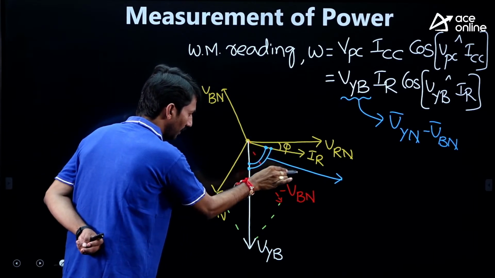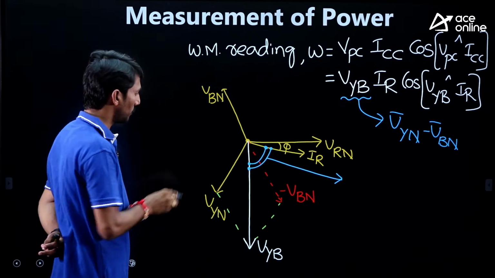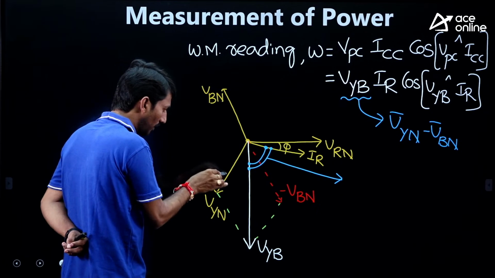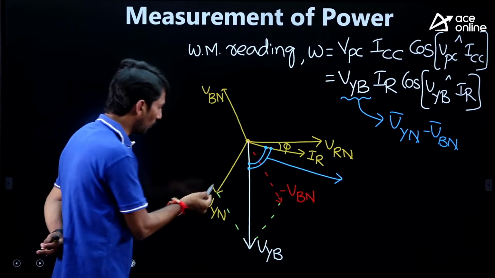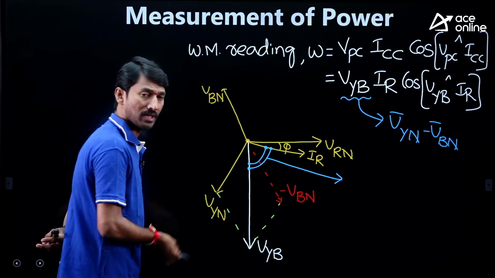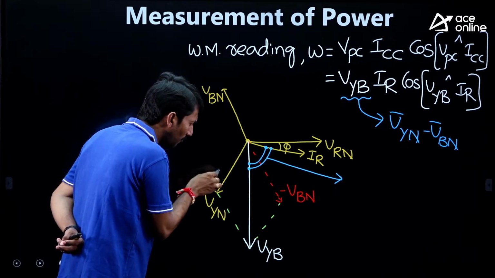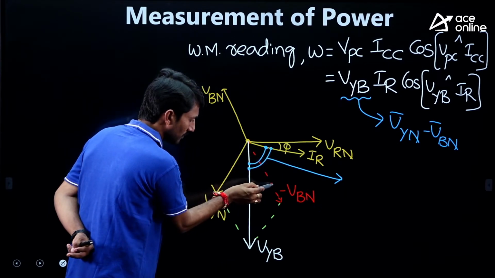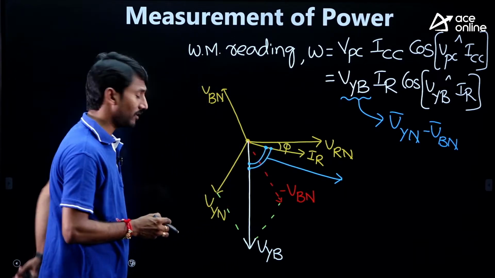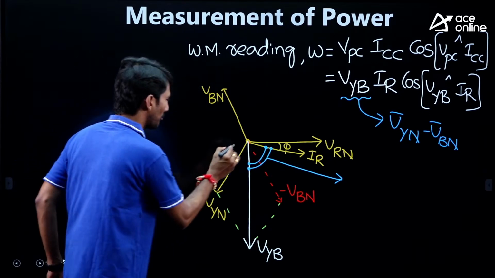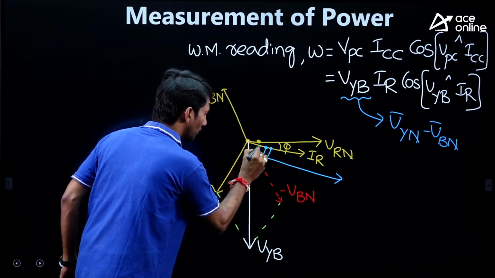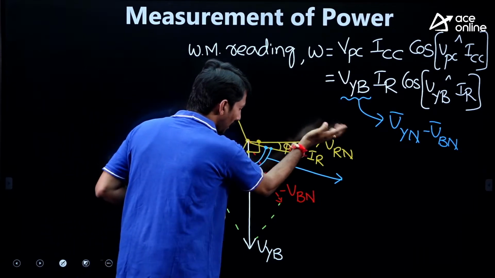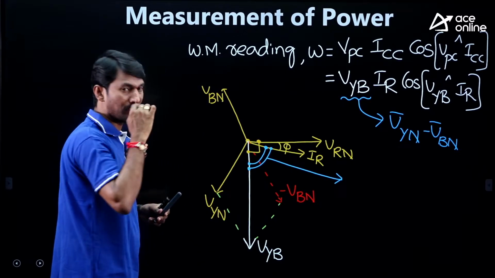Similarly, from here to here 120, here to here 180, so this angle will be 60. Half of this will be 30. Sixty plus 30 is 90 degrees, so from VRN to VYB it is 90.